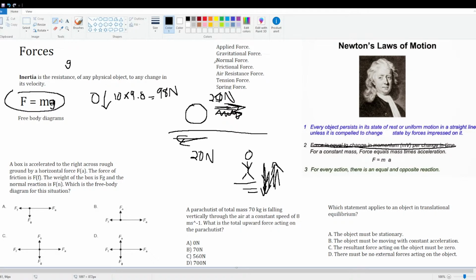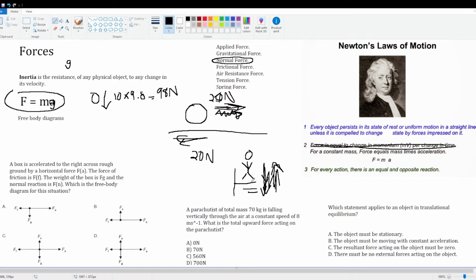Normal force. The normal force is kind of what we're talking about here. Normal force is the reaction force. So when you're jumping up and down, when you land, that's the action force, you're applying a force on the Earth, and the reaction force is going to be the Earth back. Let's say you're standing on the Earth, you don't even need to jump.